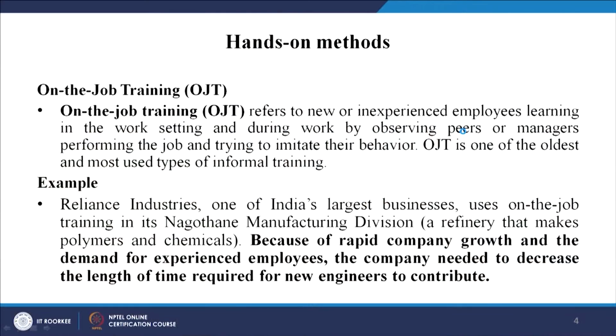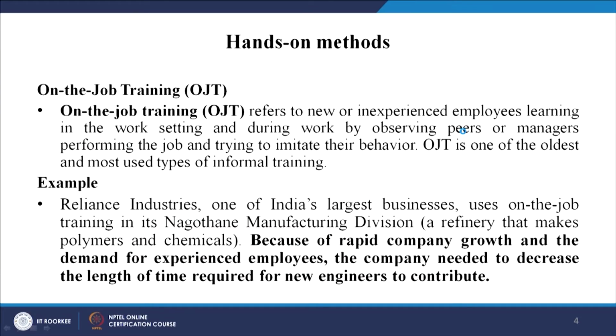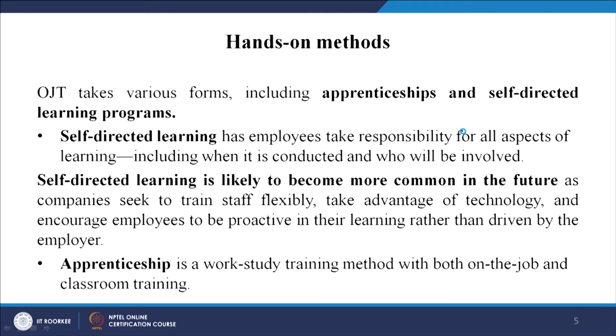OJT is one of the oldest and most used types of informal training. Here is one example I would like to share with you. Reliance Industries, one of India's largest businesses, uses on the job training in its Nagothane manufacturing division, a refinery that makes polymers and chemicals. Because of rapid company growth and the demand for experienced employees, the company needed to decrease the length of time required for new engineers to contribute, and therefore, in that case, this type of method has been used in the on the job training.